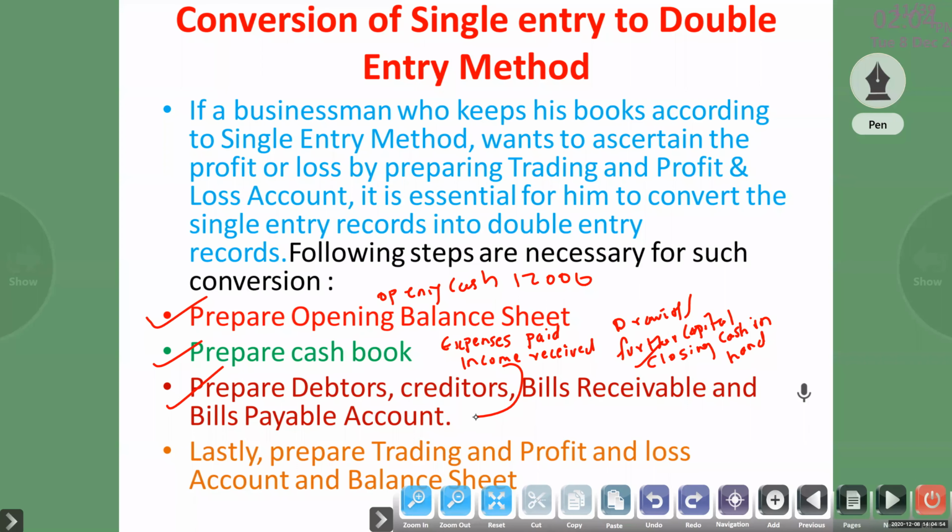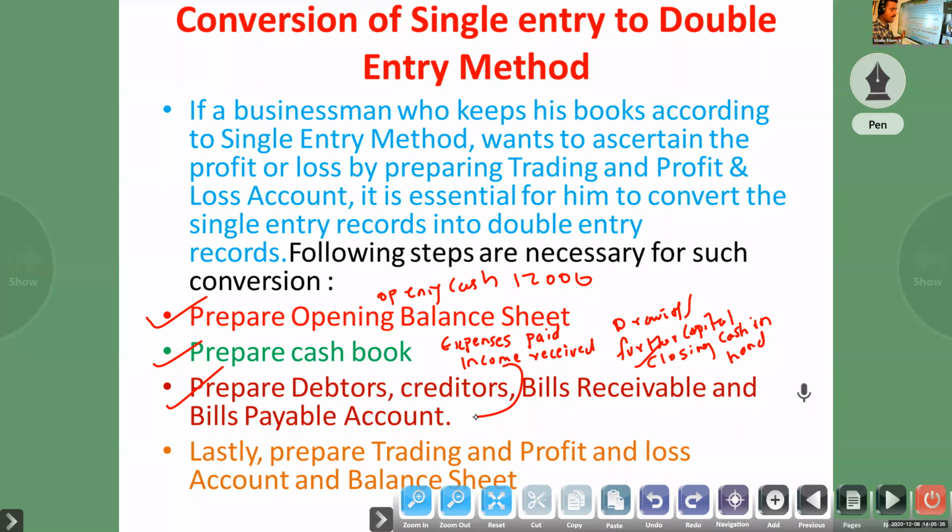Okay, so the steps you have to understand: opening balance sheet, cash account. But in this question, there is no need to prepare a cash account. Why? It is given. Sometimes they won't give the cash book. So what will they give? Receipts and payments. So you prepare the receipt side and the payment side, then you find the closing cash. Clear? Closing cash is the same as in a cash book.